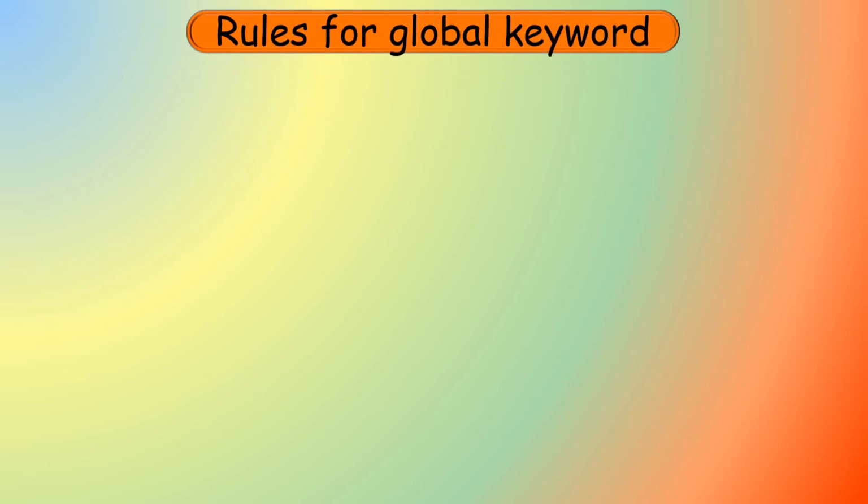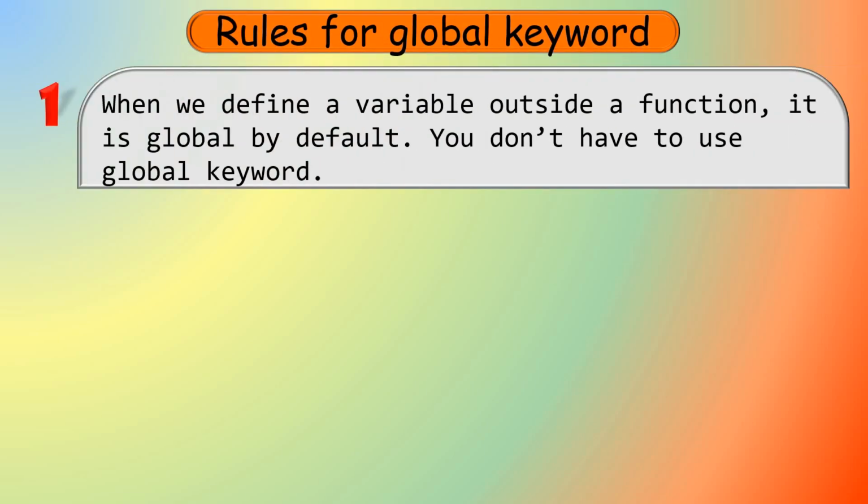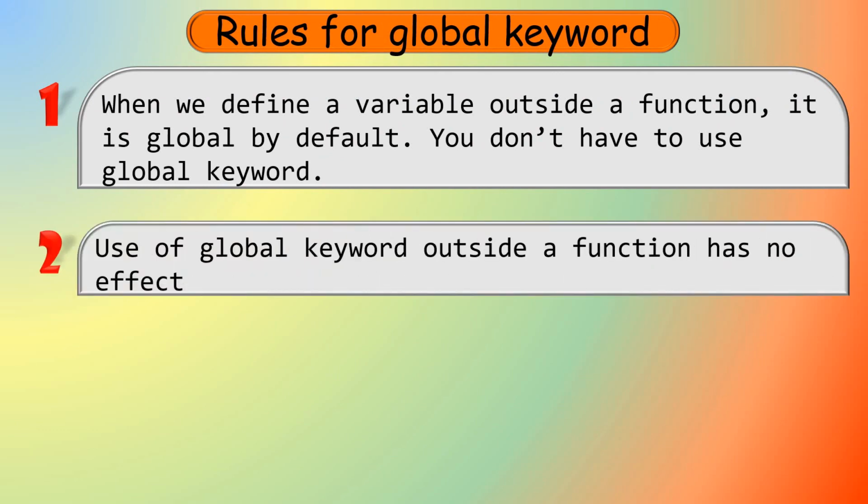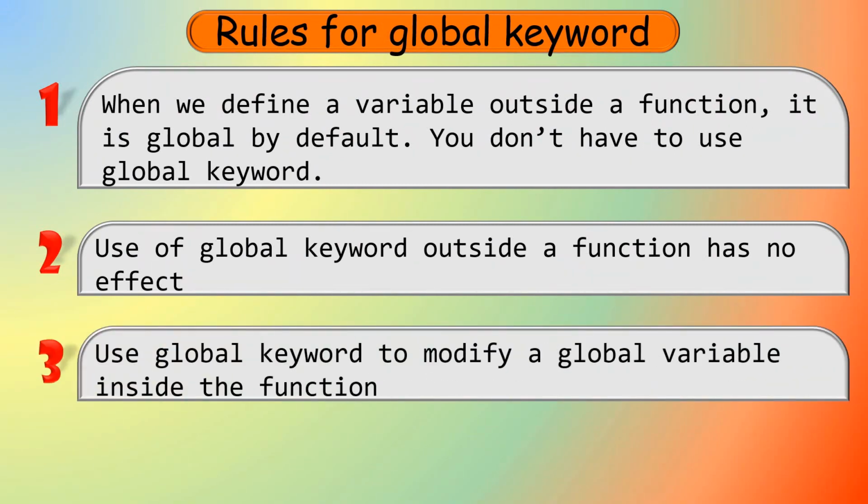Now I will show you the rules for global keyword. The first rule, when we define a variable outside a function, it is global by default. You don't have to use global keyword. Use of global keyword outside a function has no effect. Use global keyword to modify a global variable inside the function.